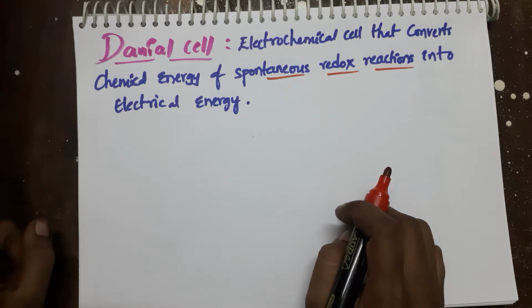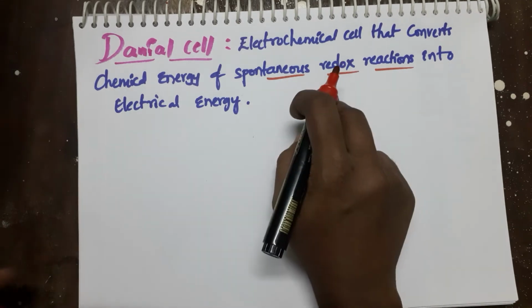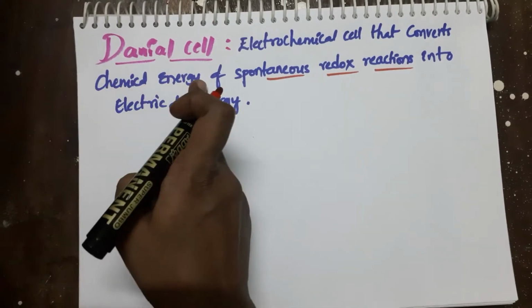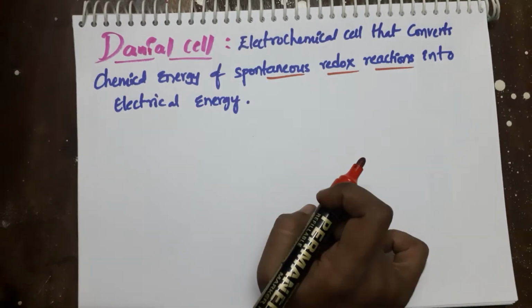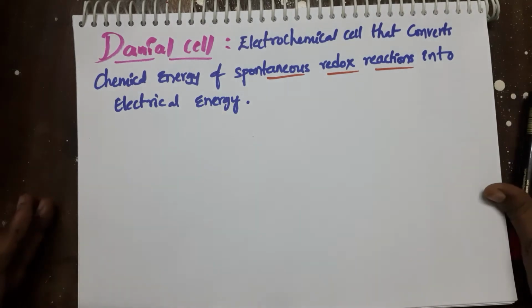What is a redox reaction? In one reaction, if oxidation and reduction take place simultaneously, that is, if both oxidation and reduction occur, that kind of reaction is called a redox reaction. And here the production of electricity from chemical energy is always a spontaneous reaction.